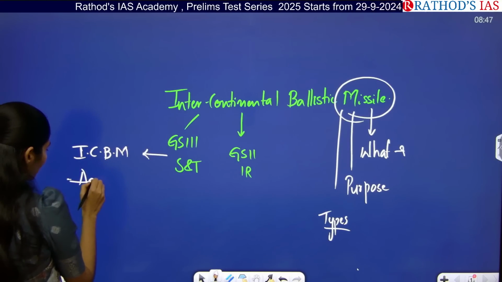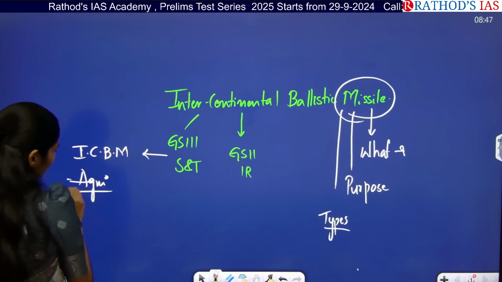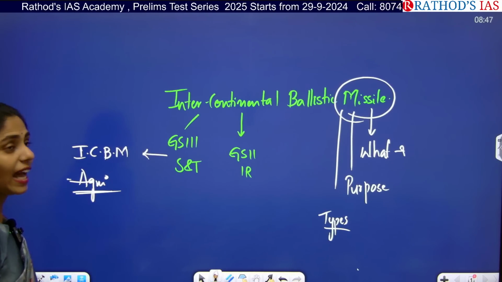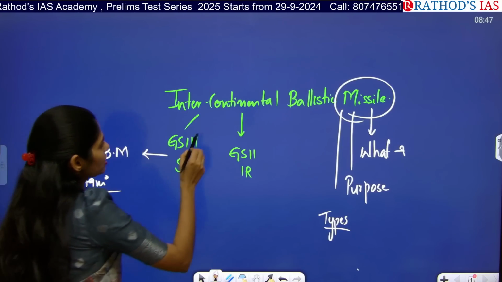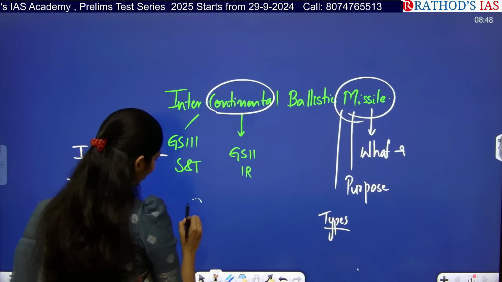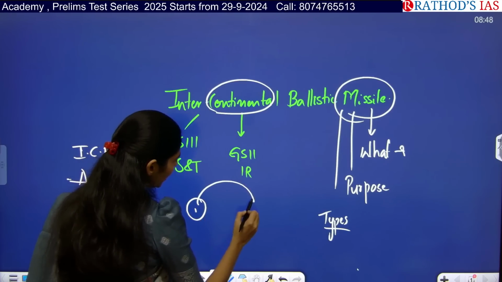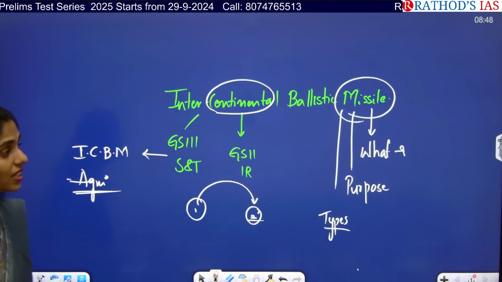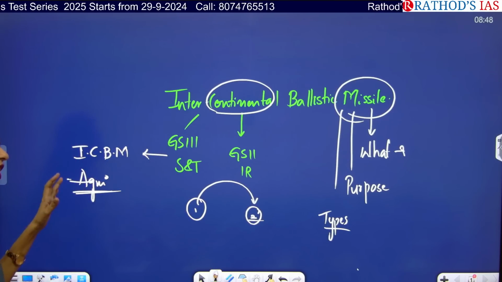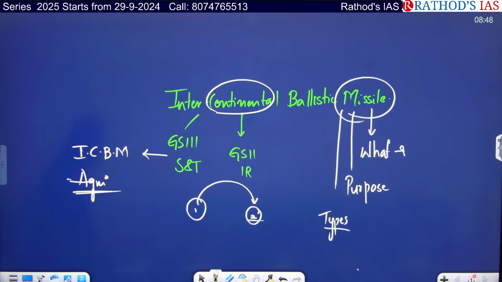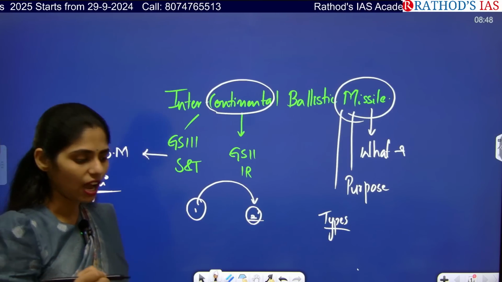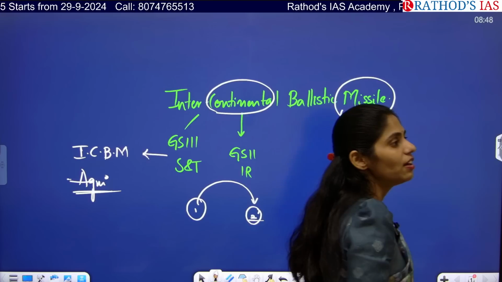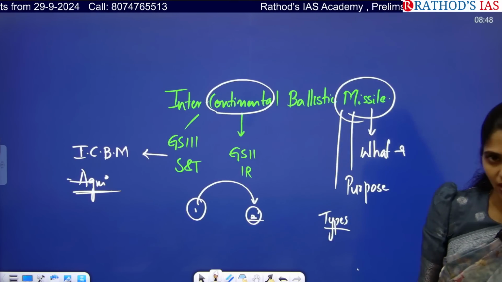And from India point of view, you have to see what is this intercontinental ballistic missile in India, and we have Agni missile. So you have to see what is this Agni missile, and actually intercontinental is nothing but when we are launching from one continent, it can have the capability to reach another continent. That means the range is very huge. So now let us see this article in detail. I hope you understand how you have to refer to this article from your examination perspective, right?